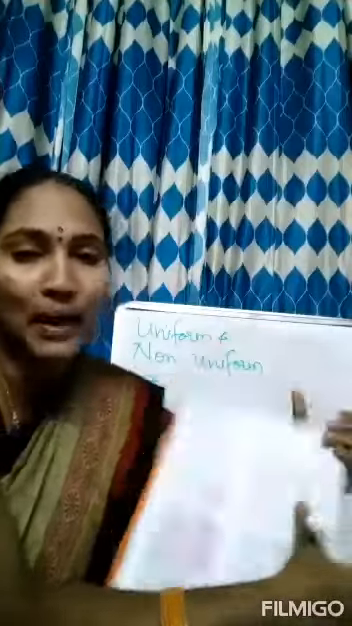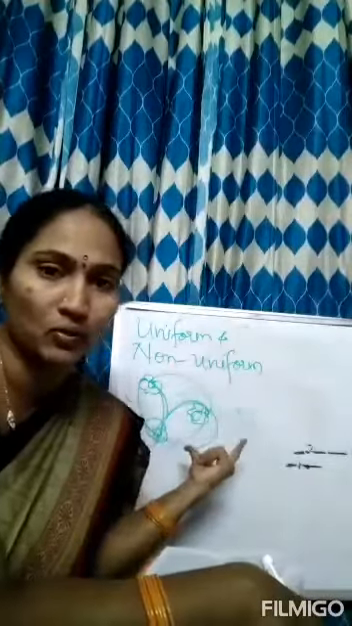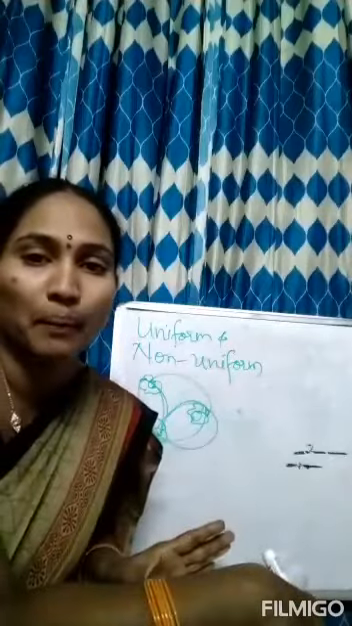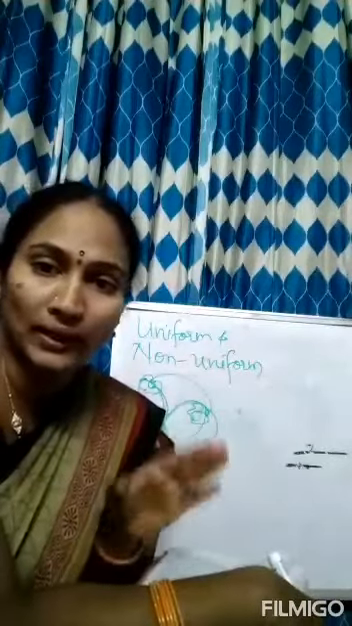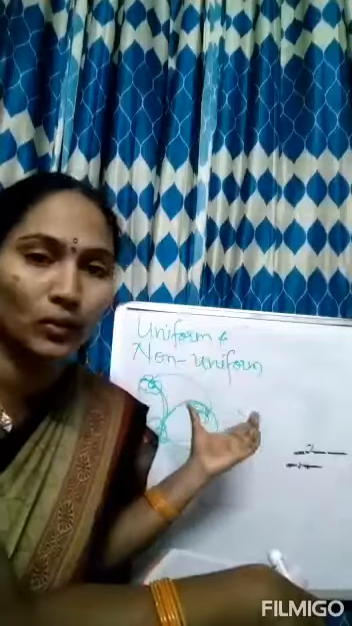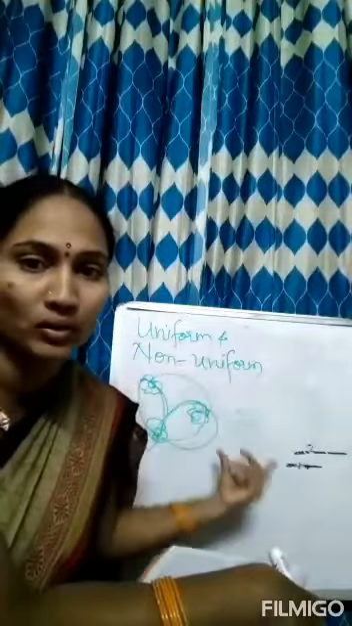Before reading the para, I have explained it to you. Don't get confused. Whatever I have said, that is written in the para. Just go through the video and listen. Uniform motion, non-uniform motion. That means constant and non-constant.